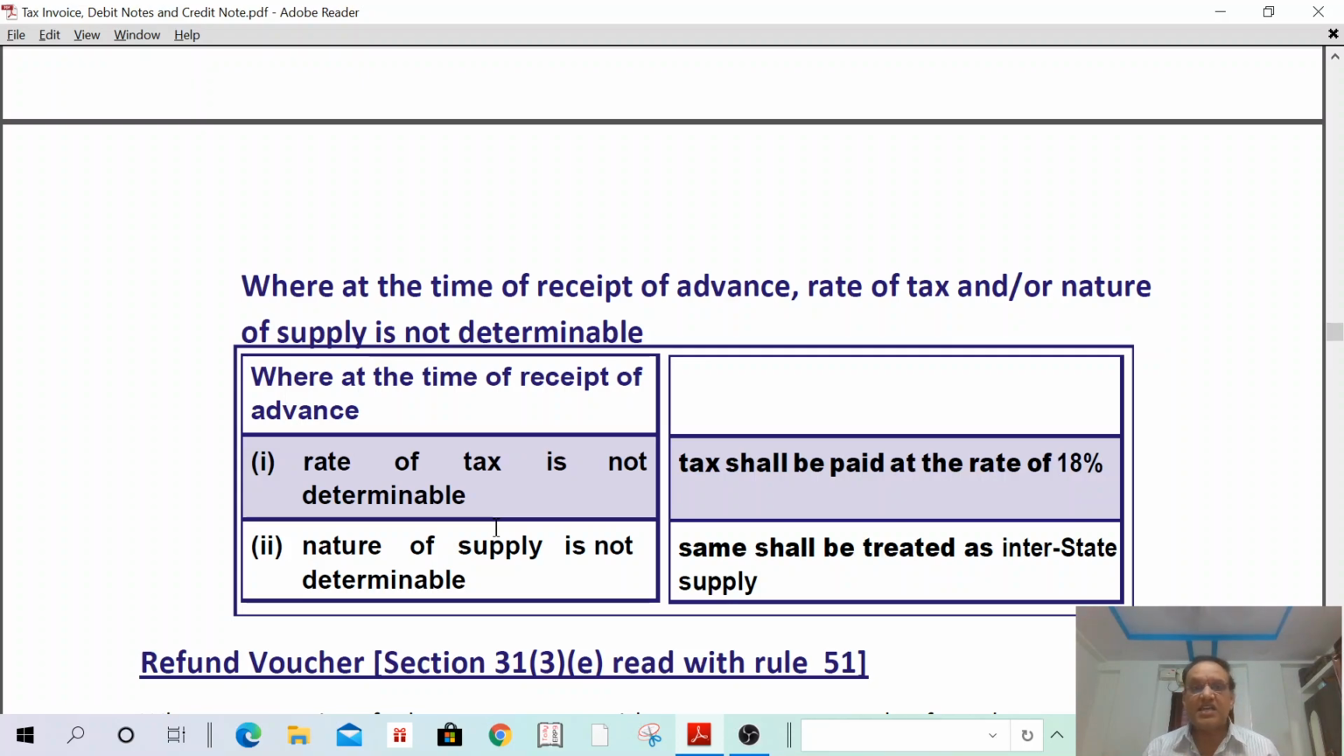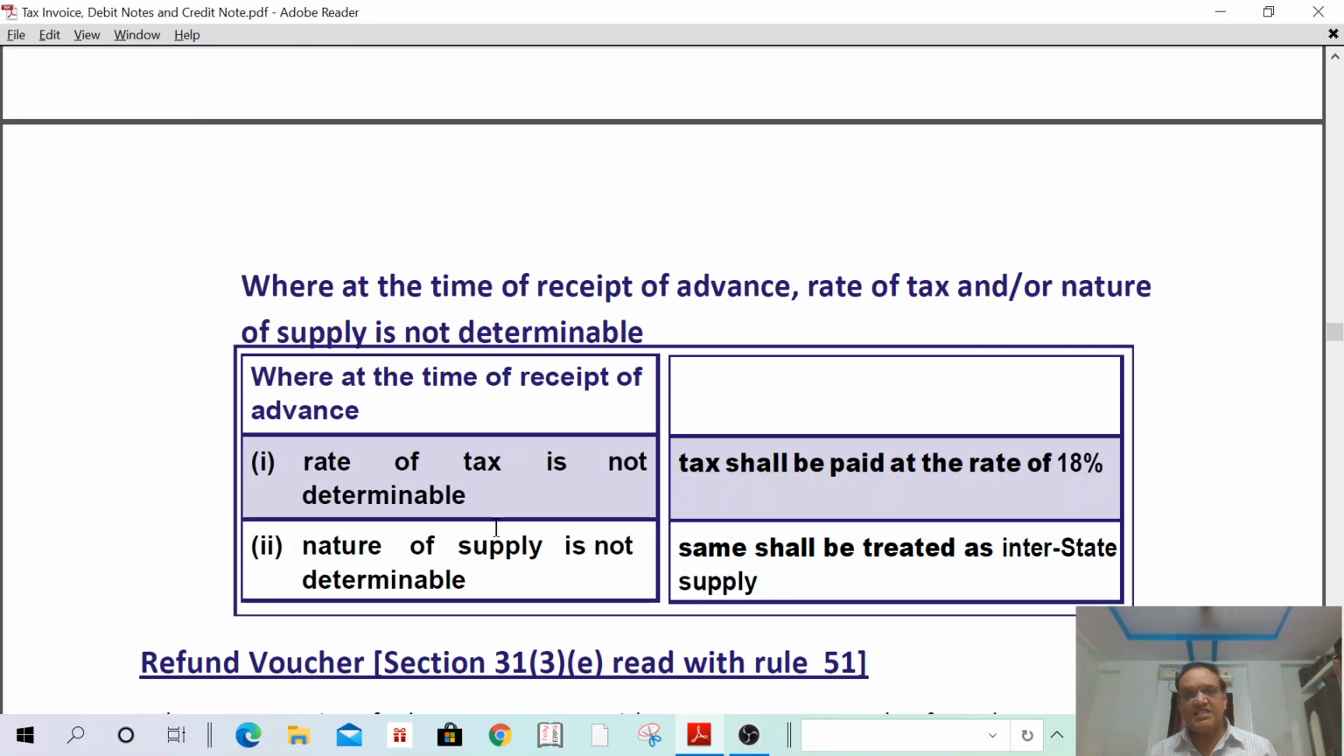In such a case, what is the rate of tax and what is the nature of supply, we are going to discuss. Where at the time of receipt of advance the rate of tax is not determinable, then tax shall be paid at the rate of 18%. If the tax rate is not known, you have to pay tax at 18%. If the nature of supply is also not determinable, the same shall be treated as interstate supply.